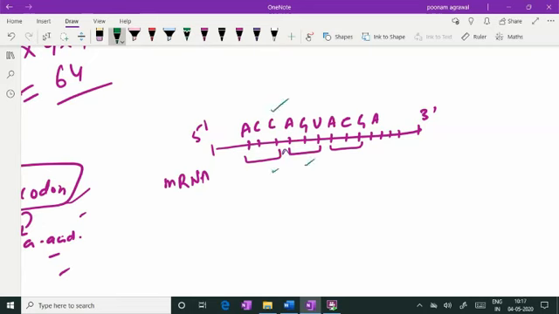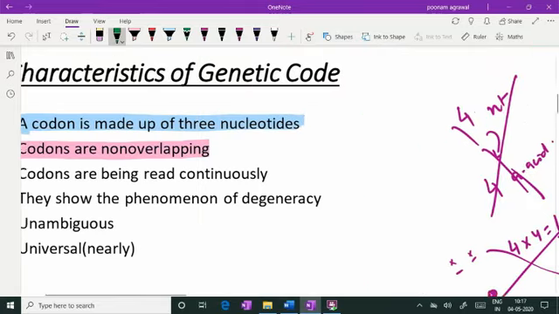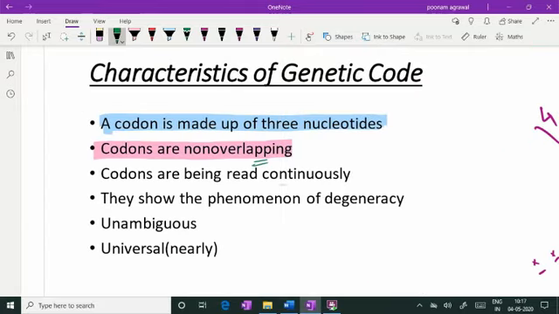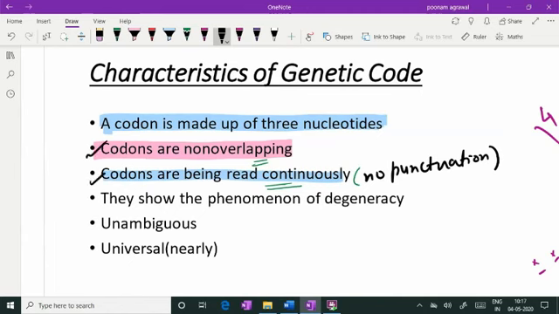In other words, none of the nucleotides are read twice in genetic code. So this explains the phenomena of non-overlapping and continuous reading. Continuous reading also explains that there is no gap, there is no punctuation, it is comma-less. It means none of the nucleotides are missing in the reading. All nucleotides are being read in a fashion of 3. So this is non-overlapping and continuous reading of the nucleotides in a codon.